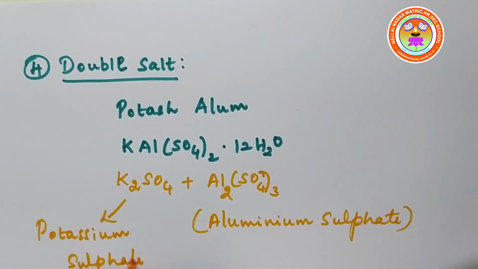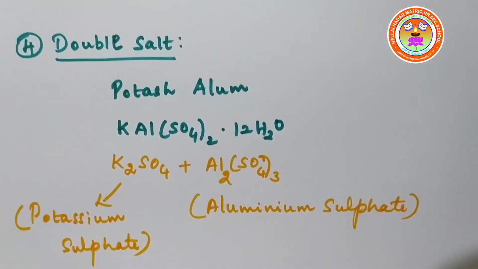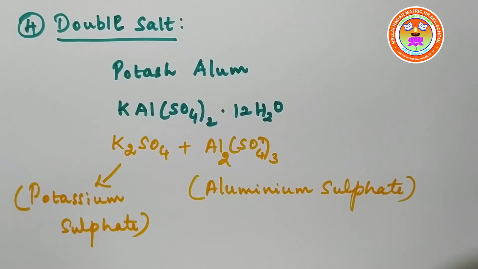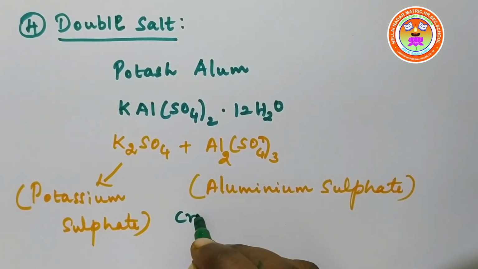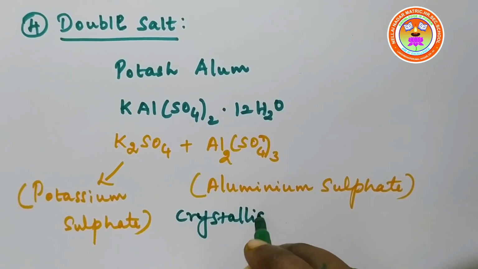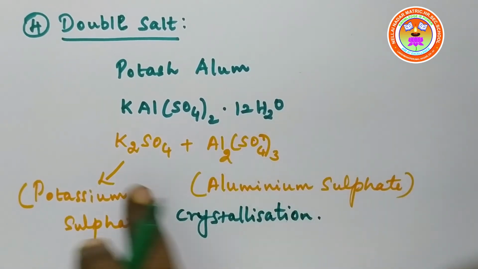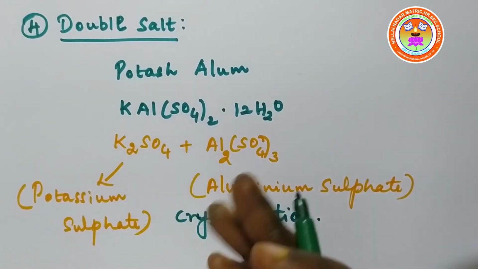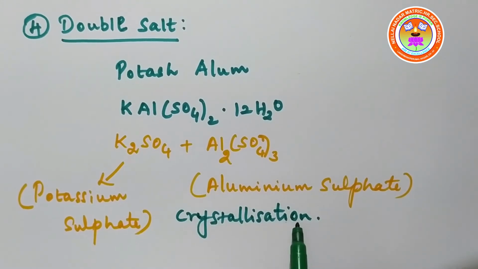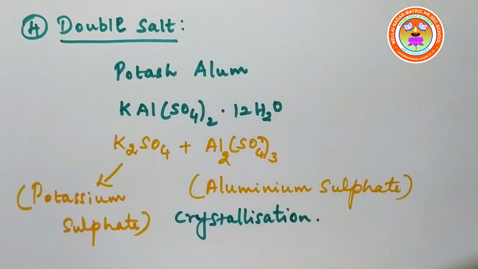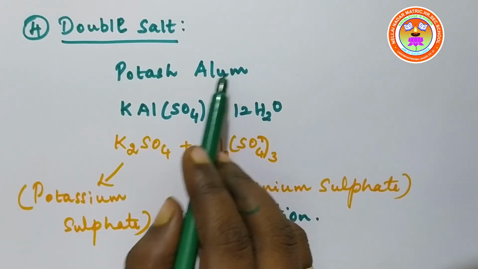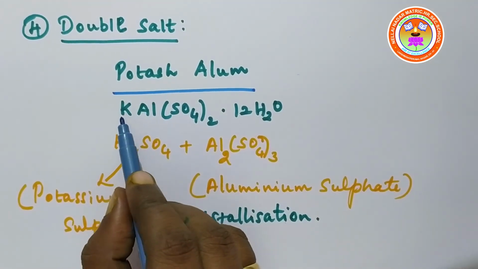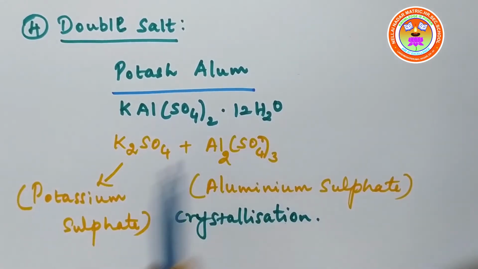A double salt is formed by mixing two different simple salts followed by crystallization. Potassium sulfate is a simple salt. It is mixed with aluminium sulfate, which is also a simple salt, followed by crystallization, resulting in the formation of a double salt, potash alum. So potash alum is a double salt. It has the formula KAlSO4 twice 12H2O.